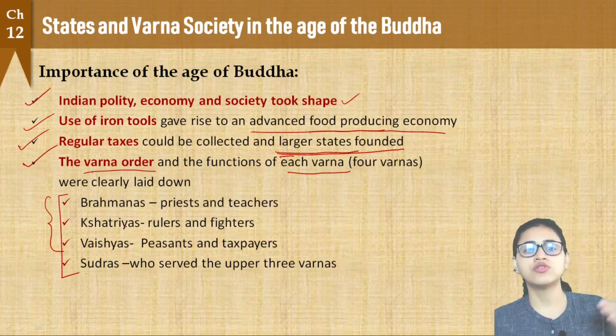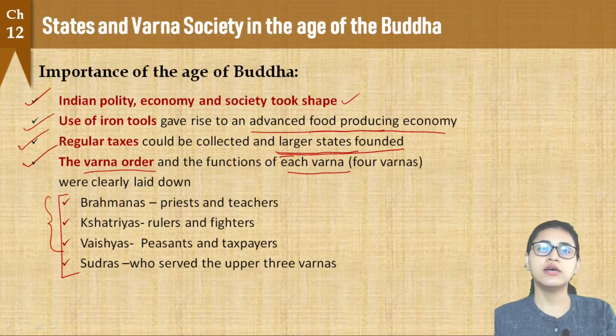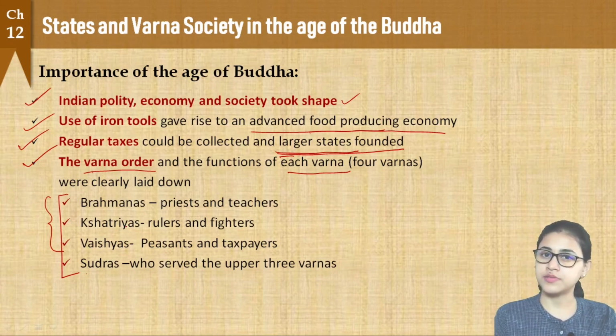Now I think we have an idea of the 6th century BC. We have gone through 4 to 5 previous lectures where we have been discussing the period of 6th century BC, and here in chapter 12 we have learned about the NBP phase, the Northern Black Polished Ware phase. We have also discussed how states functioned in their time, and we have discussed in detail the Varna society and the social orders.